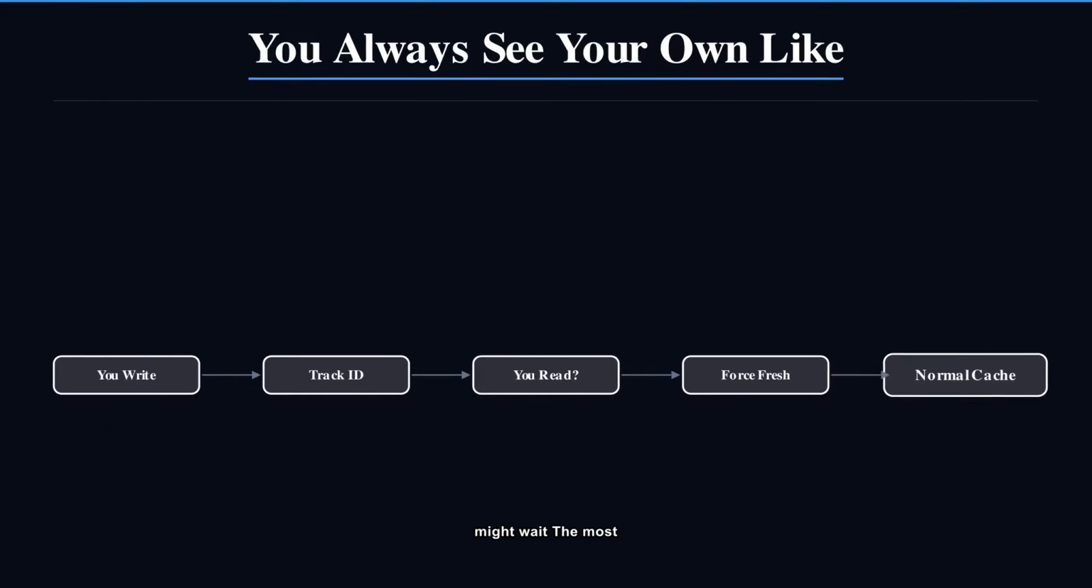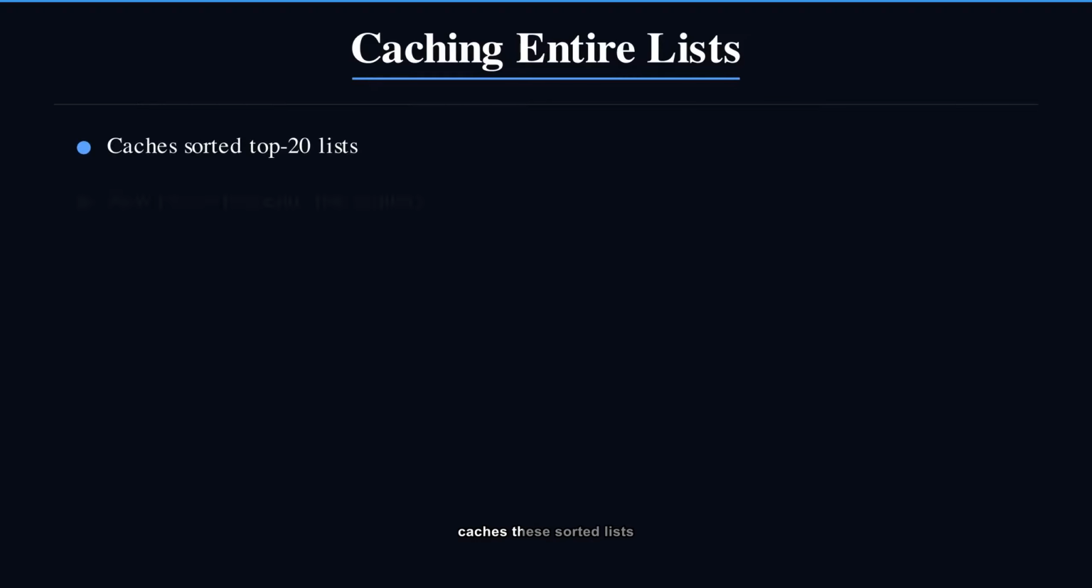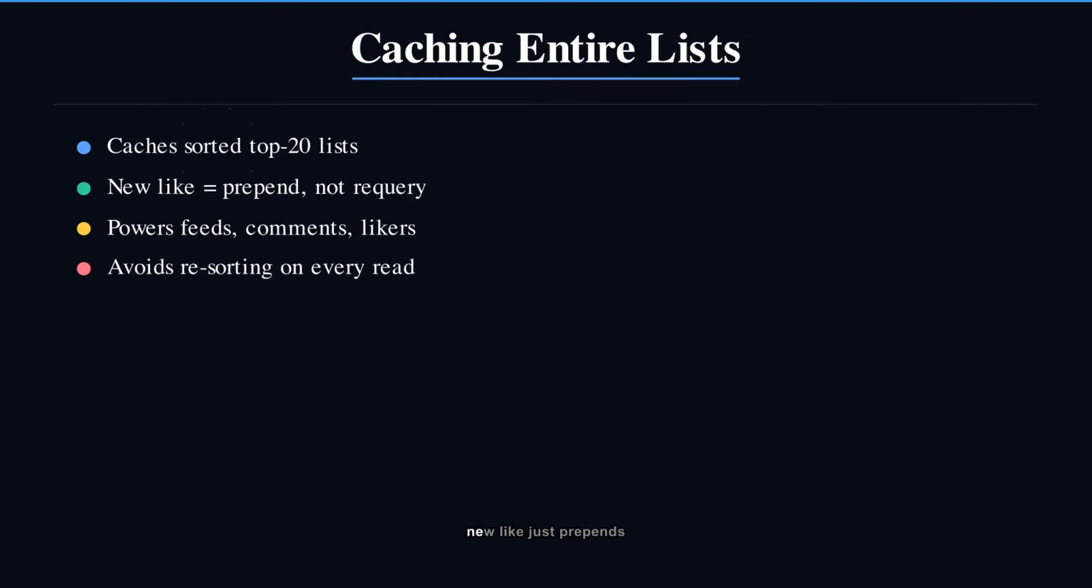Everyone else might wait. The most common query isn't get one thing, it's get the last 20 likers of this post. TAO caches these sorted lists as one unit. A new like just prepends to the cached list. No requery, no resort, just insert at the front and move on.